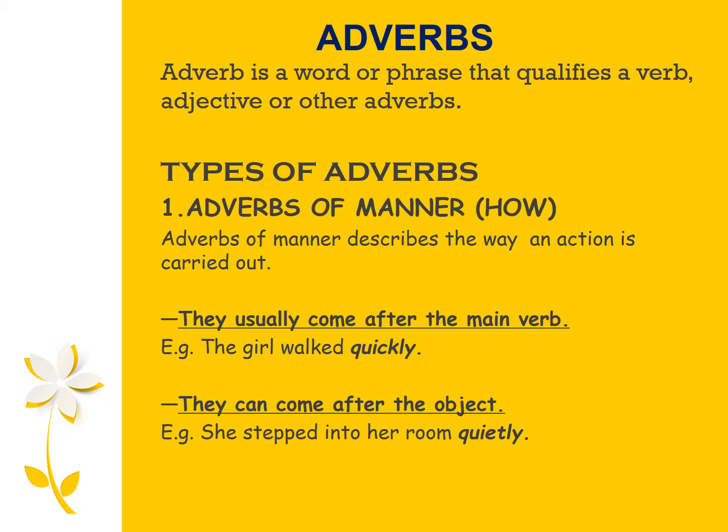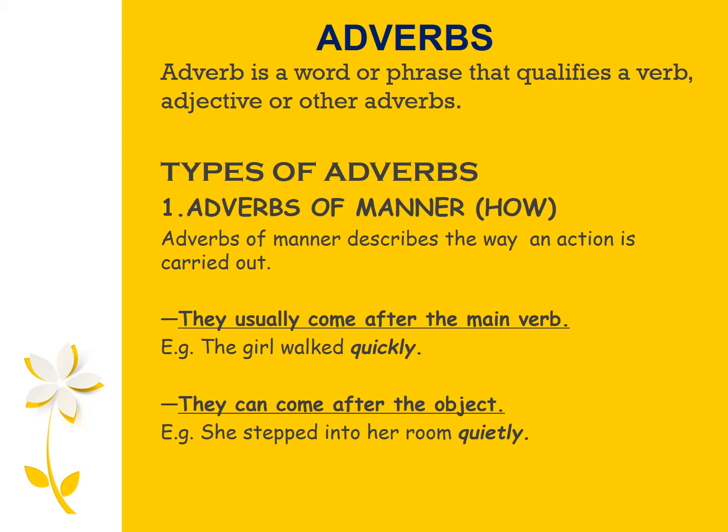Adverbs of manner describe the way an action is carried out. Now, there are three different ways as to how adverbs of manner can appear in a sentence. The first one is they can usually come after the main verb. For example, the girl walked quickly. Notice that in this example, the adverb quickly comes right after the verb walked.